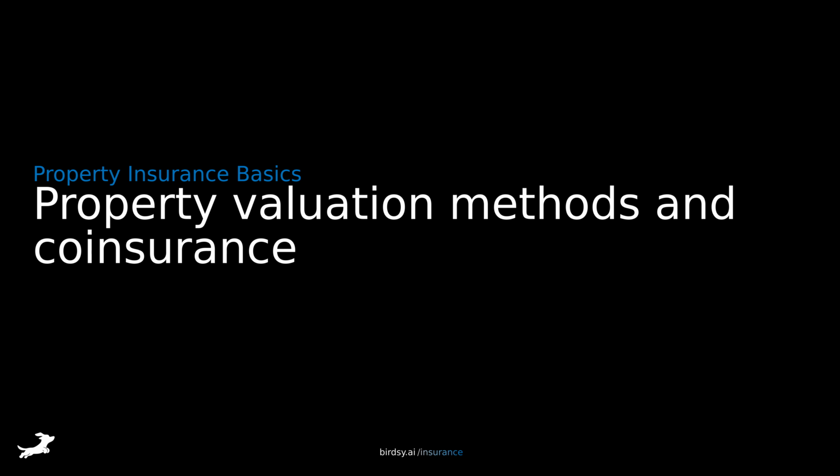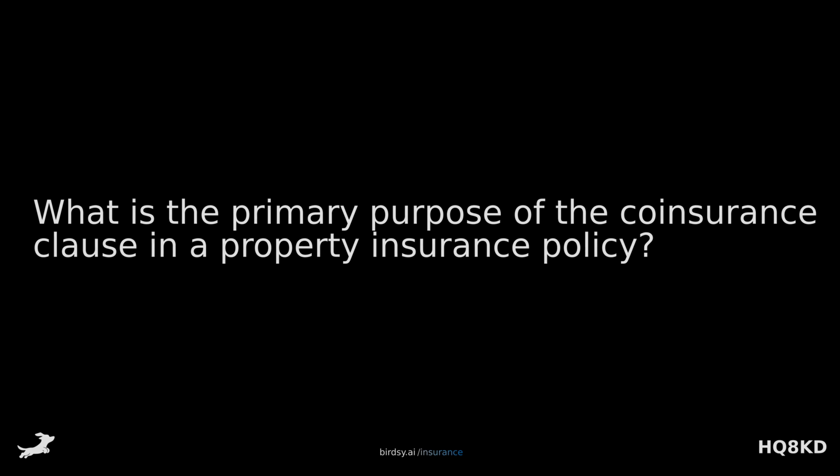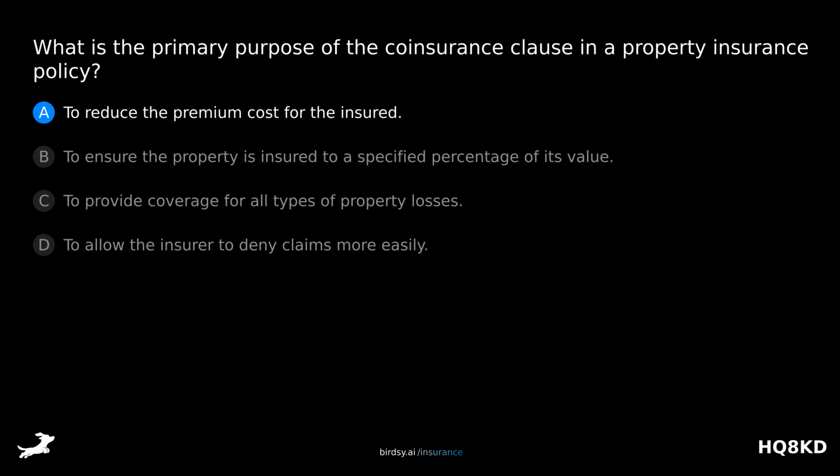Property valuation methods and coinsurance. What is the primary purpose of the coinsurance clause in a property insurance policy? Is it A, to reduce the premium cost for the insured? B, to ensure the property is insured to a specified percentage of its value? C, to provide coverage for all types of property losses? Or D, to allow the insurer to deny claims more easily? The answer is B, to ensure the property is insured to a specified percentage of its value.